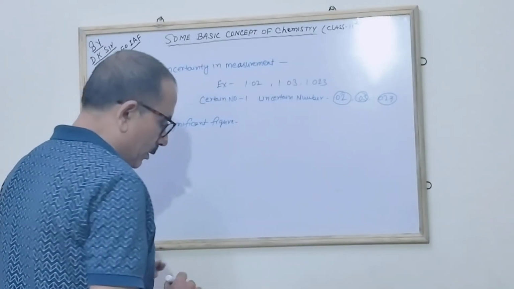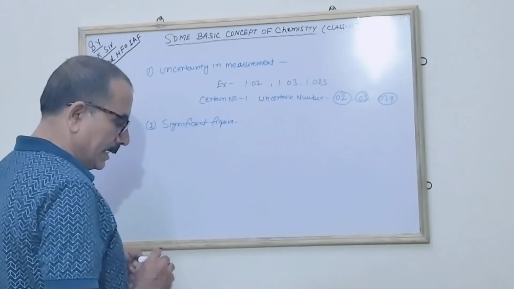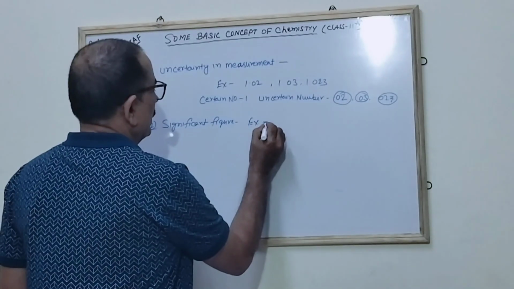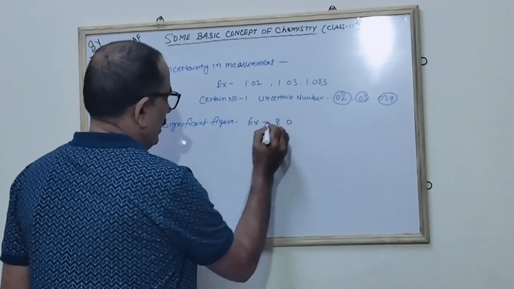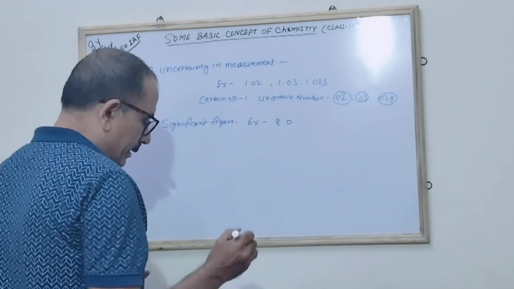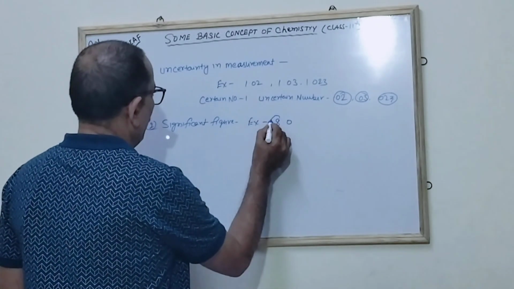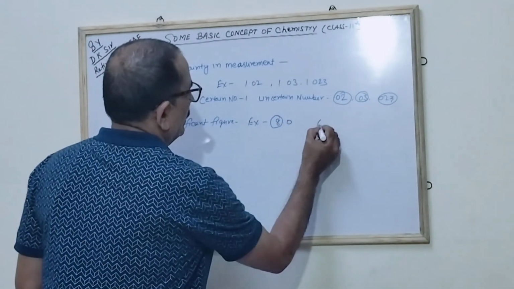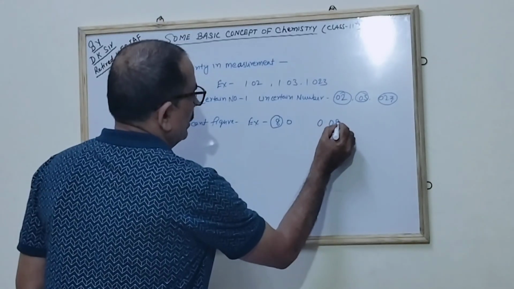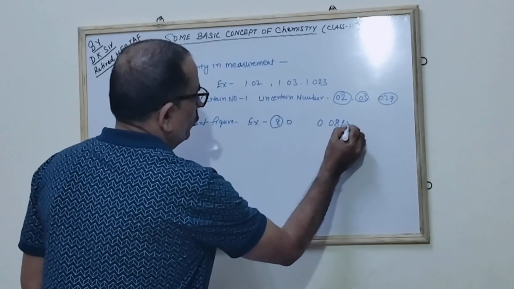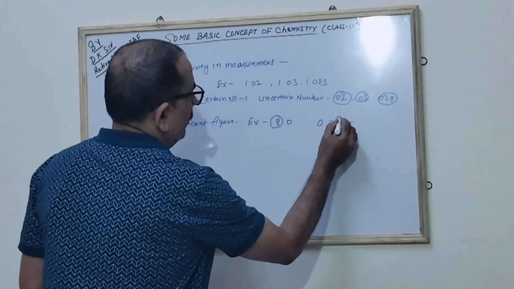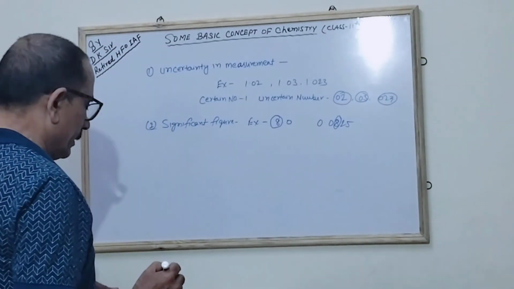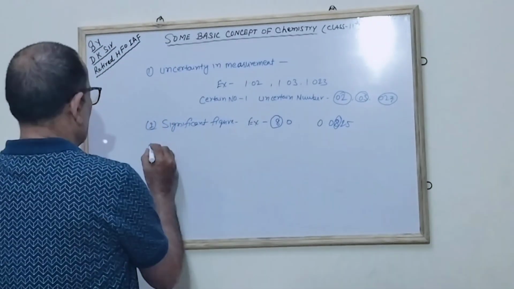Example: suppose 8.0, there you find that the 8 is significant, correct? If you write 0.0825, here it starts with the first digit 8, so it becomes the significant figure. This is all explained to you.